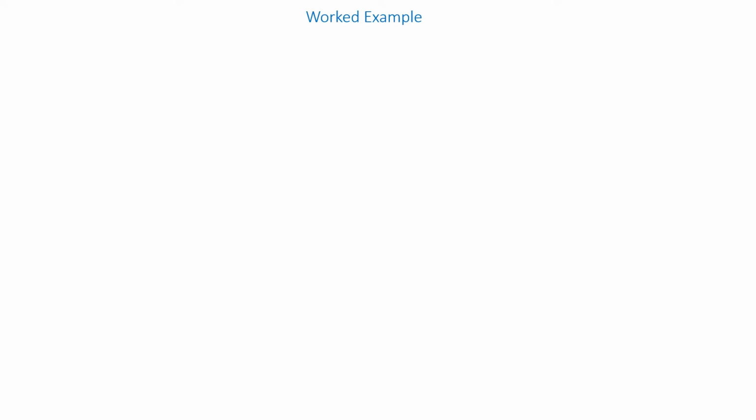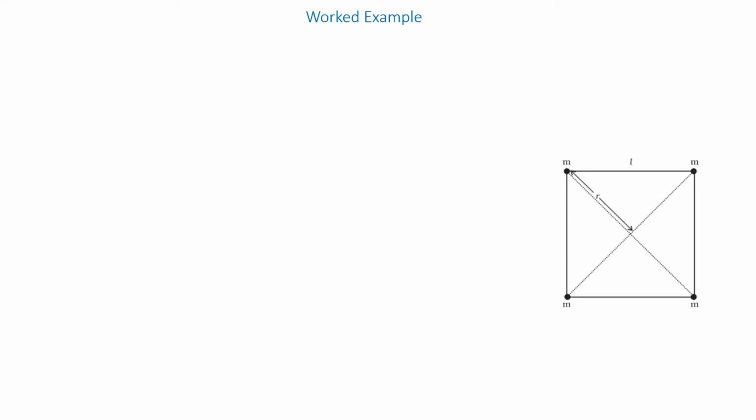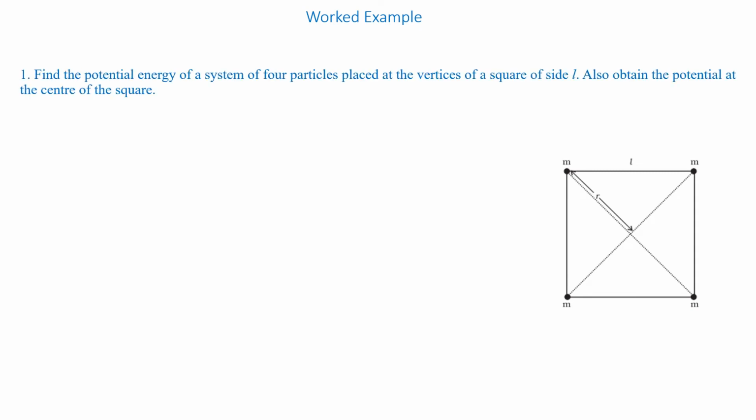Let us do a worked example on gravitational potential energy. Question number 1. Find the potential energy of a system of 4 particles placed at the vertices of a square of side L. Also obtain the potential at the center of the square. Please read the question again and note it down. See, the diagram is shown on the screen.